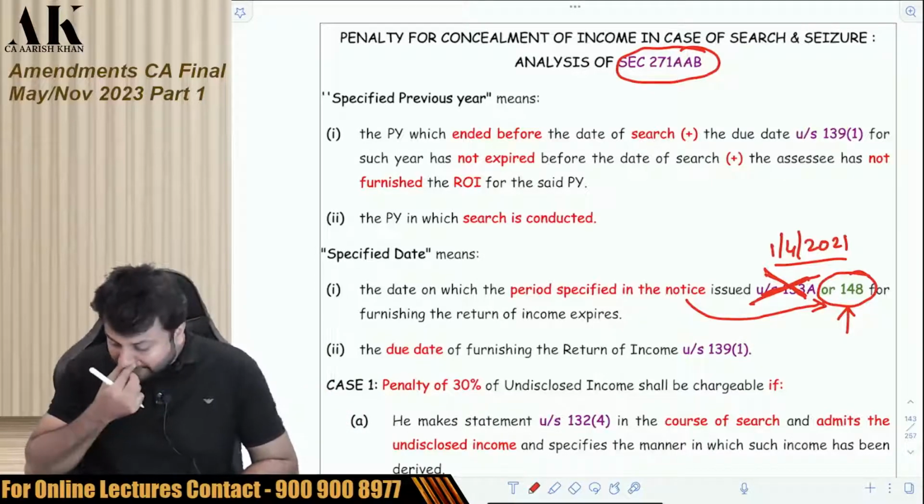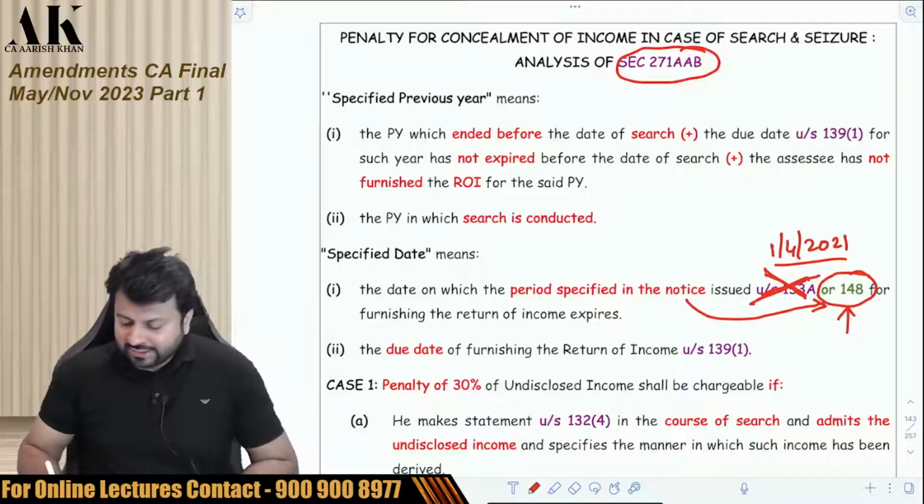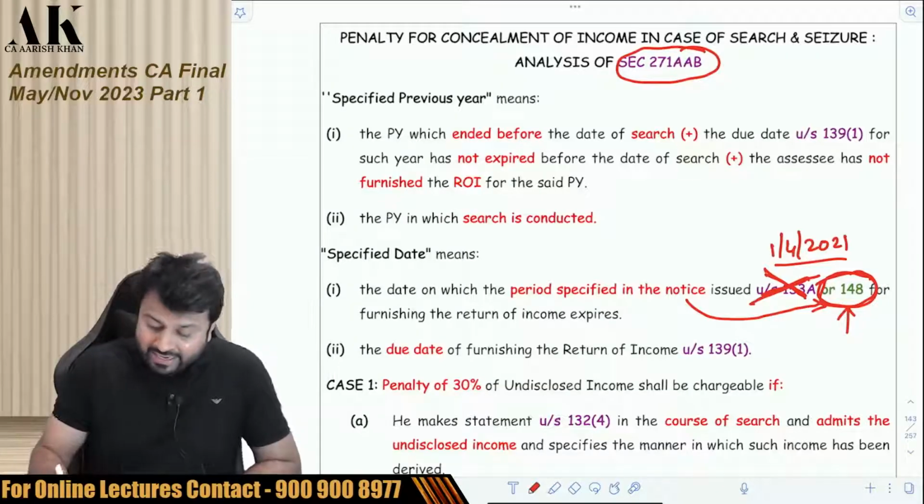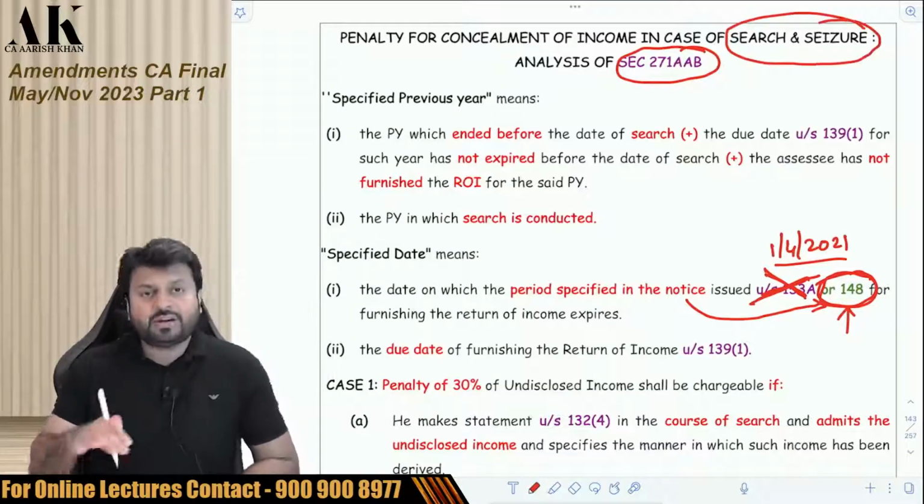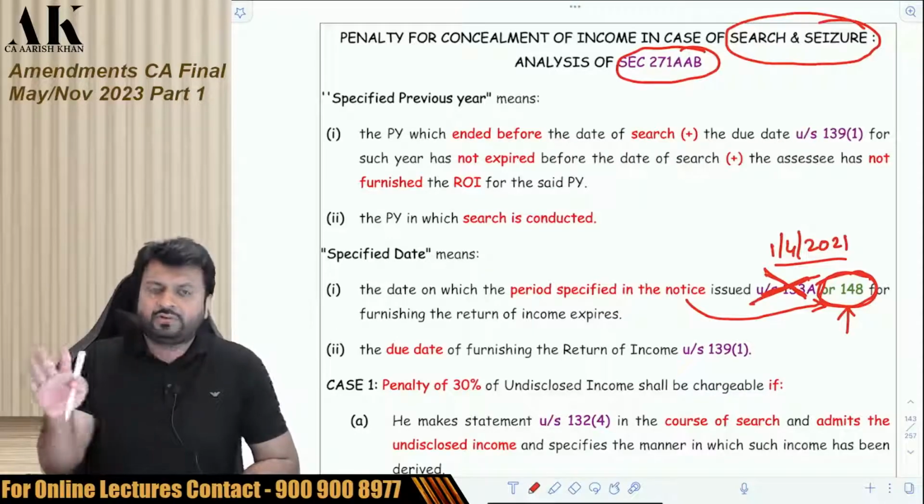So this is the first amendment which is there over here. The reason why this has been inserted is that now the search and seizure assessment is also done under section 148, and this penalty is in respect of search and seizure assessment. It is not for a normal assessee.